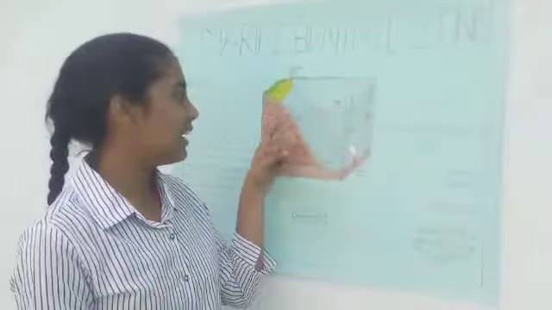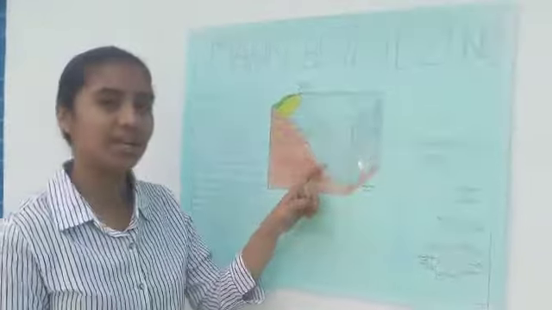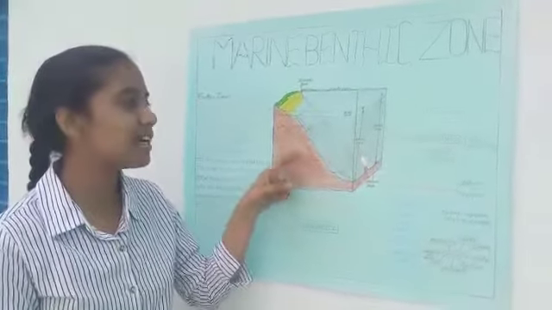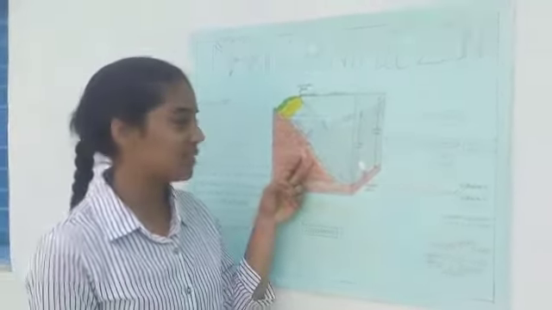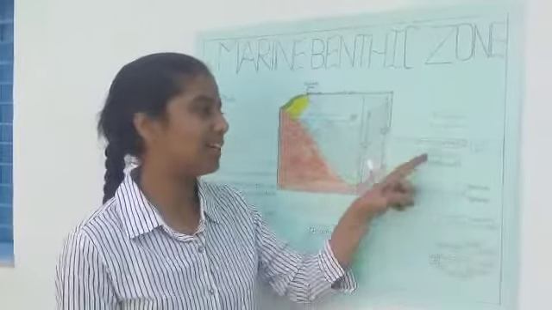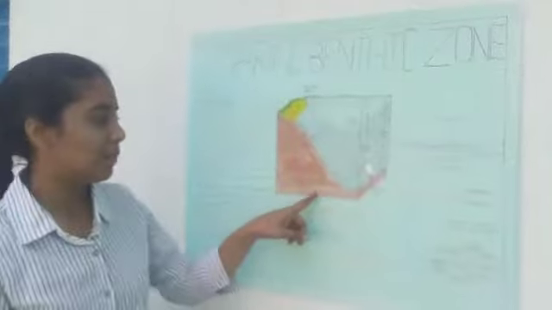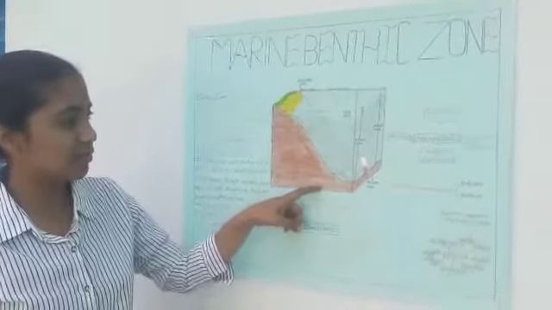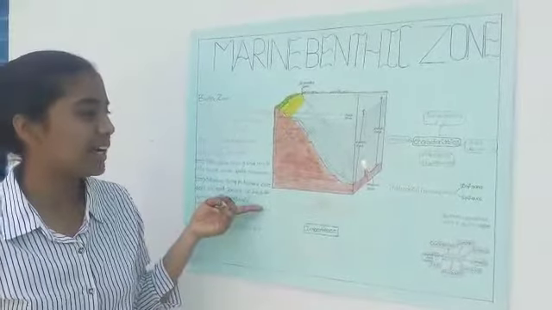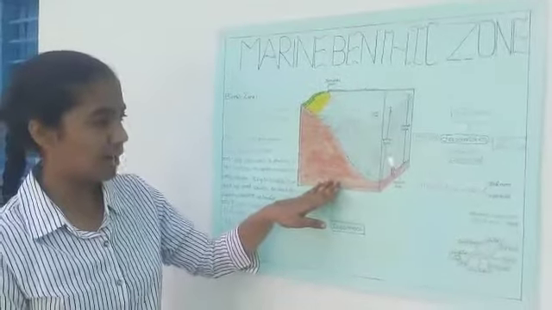The light also varies according to the depth of the benthic zone. Between 250 to 1000 meters, the light disappears quickly, so it is called the dysphotic zone. And the chemical environment: here the decaying matter is rich in nutrients, which is helpful for organisms living here. And we can find a very huge number of organisms.